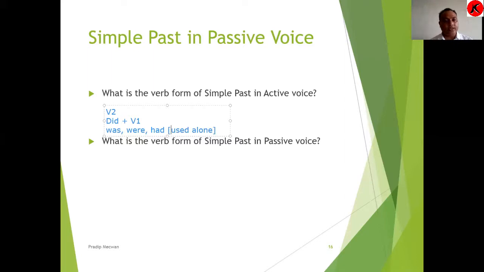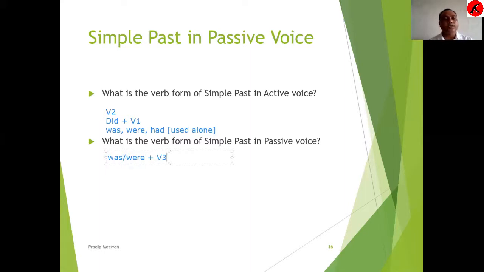Hope you have studied carefully about tenses in the previous classes and previous session, so that you might not have that much difficulty here. So we discussed about verb form here in active voice. Now, what is the passive form of the verb here? The passive form of the verb is was or were plus V3.